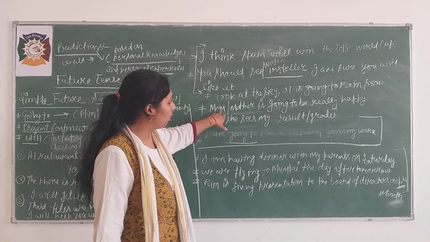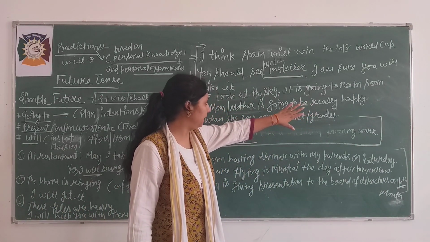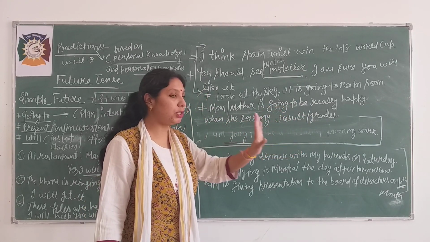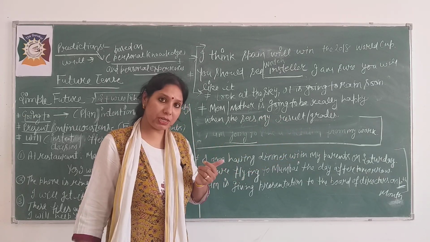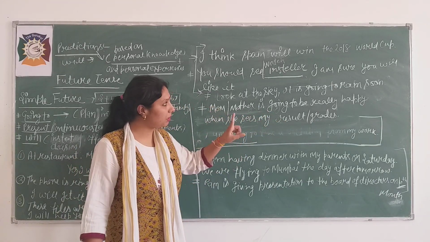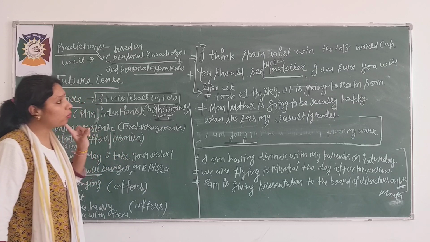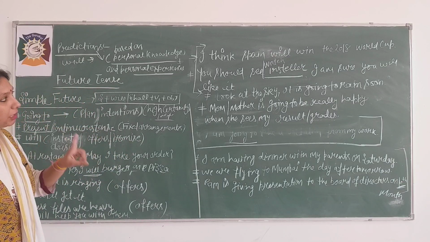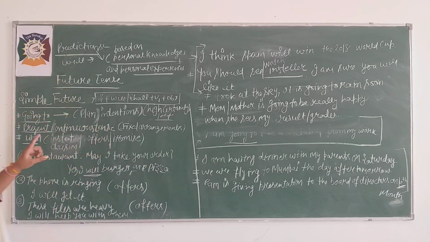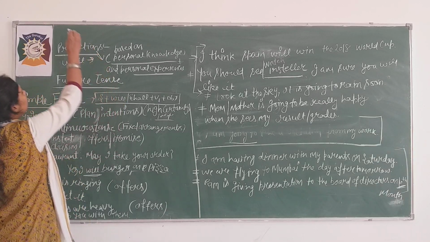Look here: "mother is going to be really happy" means that at present you are going to show your mother your grades, and you are making a prediction, that my mother is going to be really happy. If you make a prediction based on something in the present, you will use "going to". Prediction based on something in the present, going to.